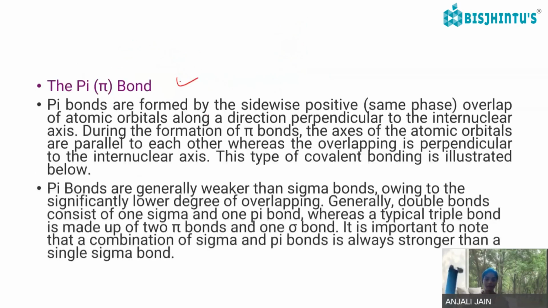Then comes the pi bond. A pi bond is formed by the lateral or sidewise overlapping of the 2p orbitals along the direction perpendicular to the internuclear axis. During the formation of a pi bond, the axes of the atomic orbitals are parallel to each other, whereas the overlapping is perpendicular to the internuclear axis. So these both are parallel to each other, but here the overlapping is perpendicular to the internuclear axis.